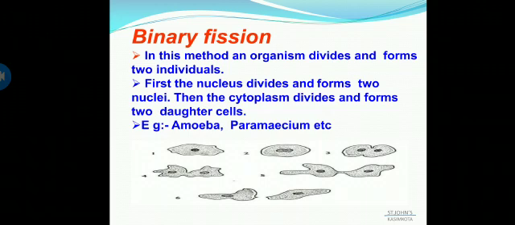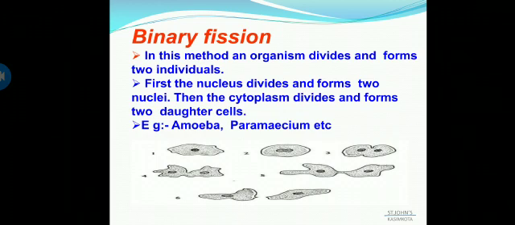And in unicellular organisms such as amoeba, remember the splitting of the parent cell during fission can take place in any plane. That means this splitting is not restricted only to top or bottom, sideways, or any plane, in any direction. So this is about amoeba.